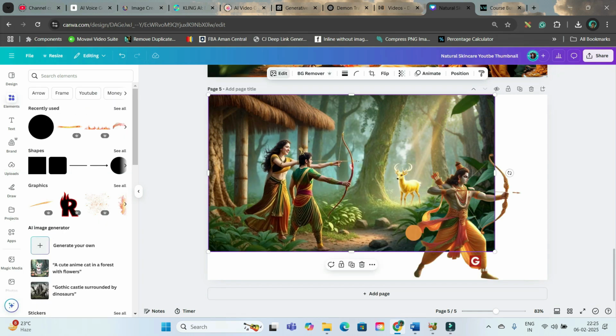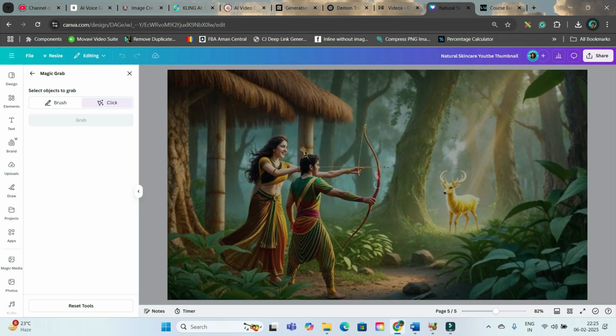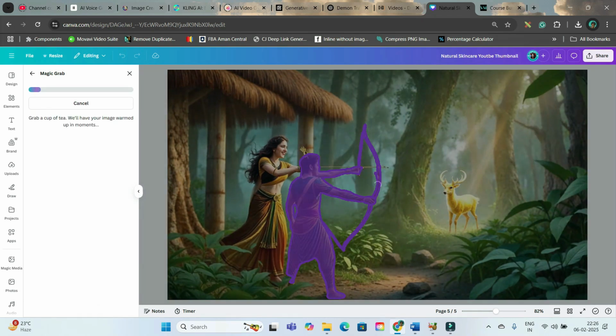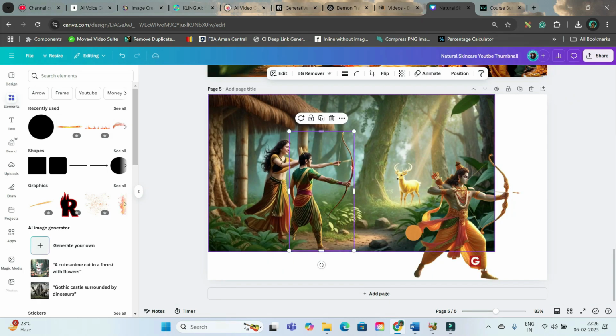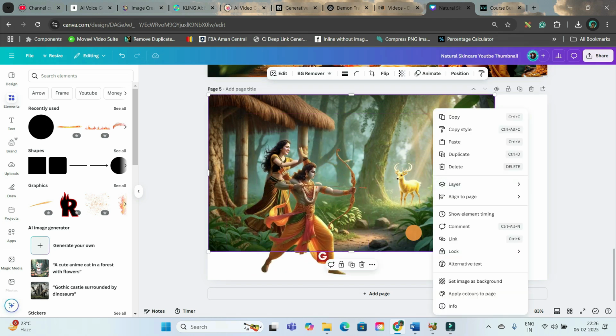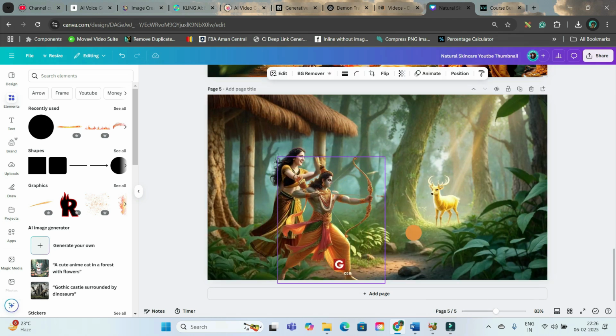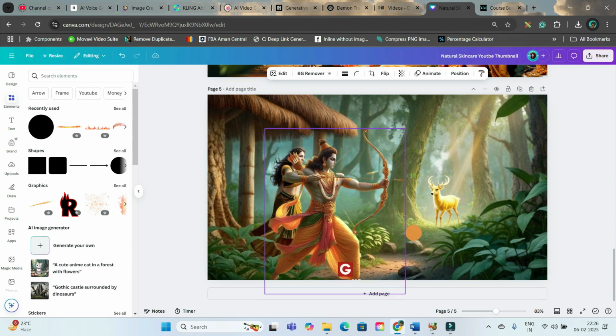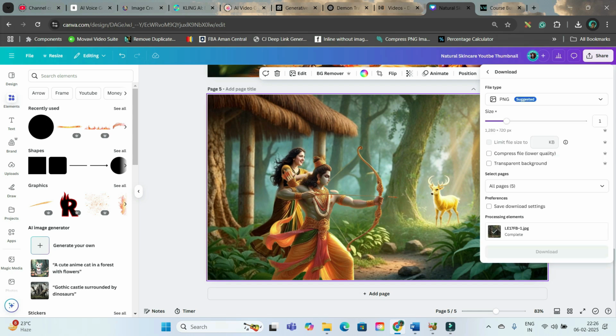Then delete, right click and set it as background, and here I'll place my Ram. Download it in PNG format.